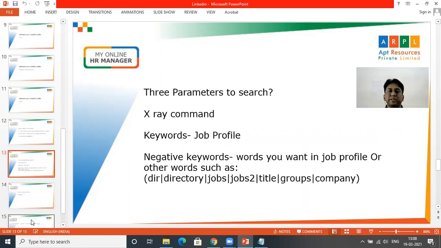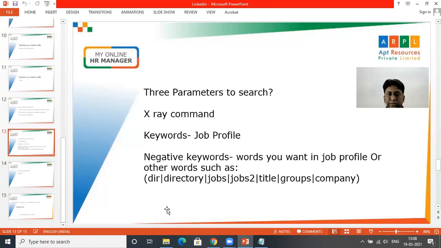So there are 3 parameters. First is the X-ray command, which we have seen in the previous video. Second is keywords, the job profile. Whatever job profile you are searching for, you have to use the keywords according to that. Then the negative keywords, which we discussed in the previous video: jobs, title, group, company. You can eliminate those keywords so you'll get an exact search.